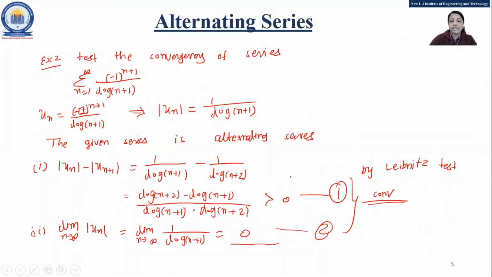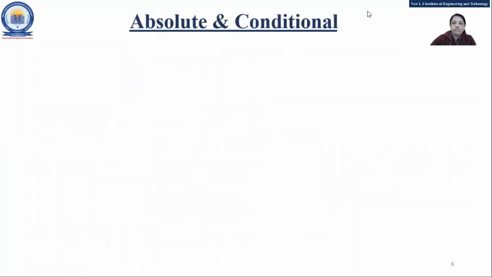Mostly you will get greater than 0 only here, 99% in examples. Other examples are also given in the book, so just go through them. Many examples are there in alternating series, so just go through them once. Okay, we'll move to the next topic, that is absolute or conditional convergence of a series.